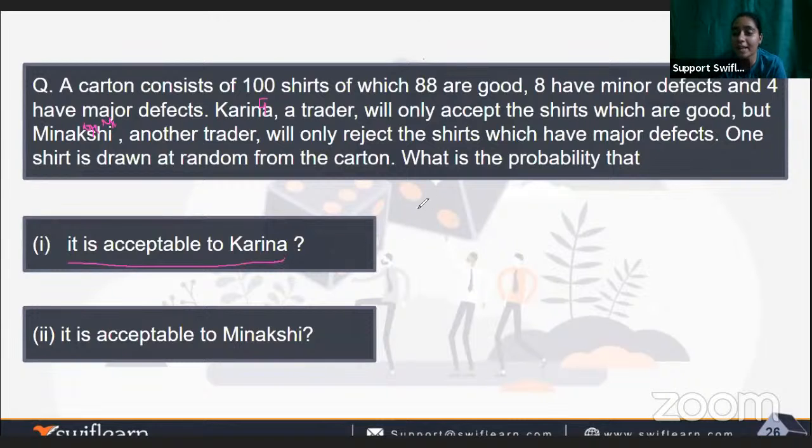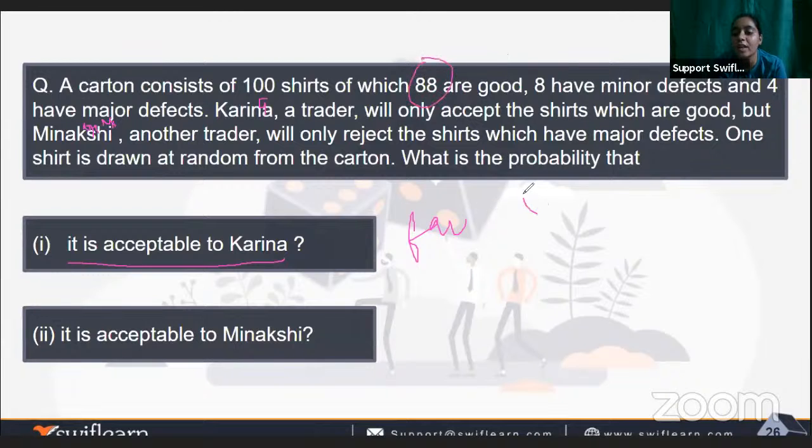First we will write down the formula, that is P of E is equal to the number of favorable outcomes upon the number of possible outcomes. So what is the favorable outcome here? She will only take the good condition shirts. So they are 88.